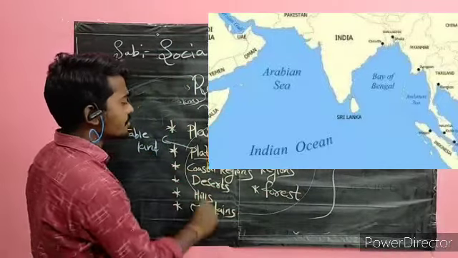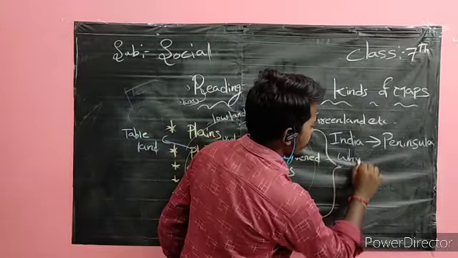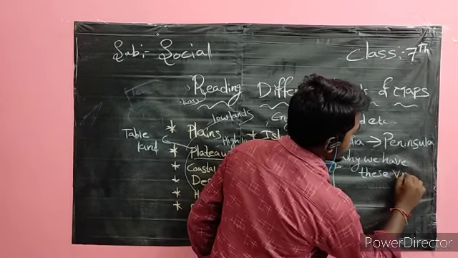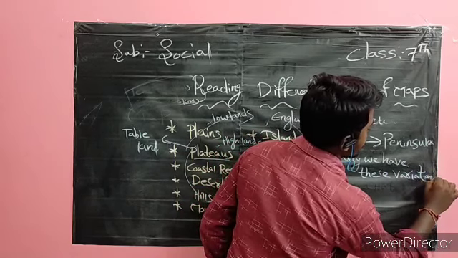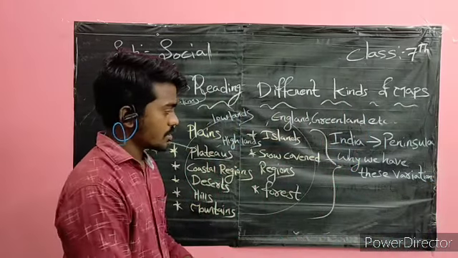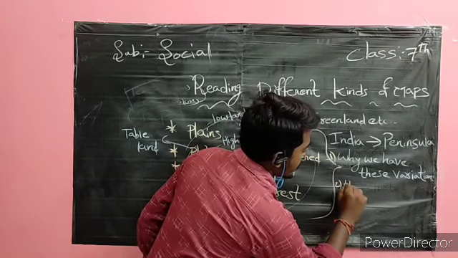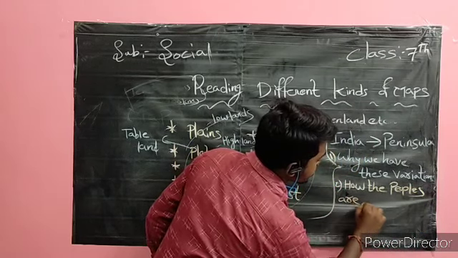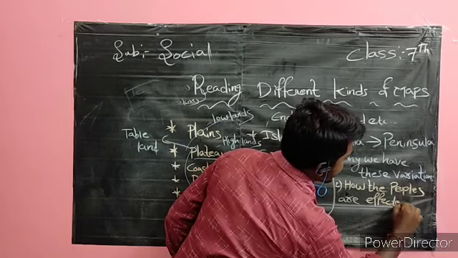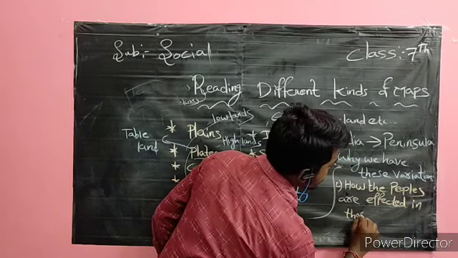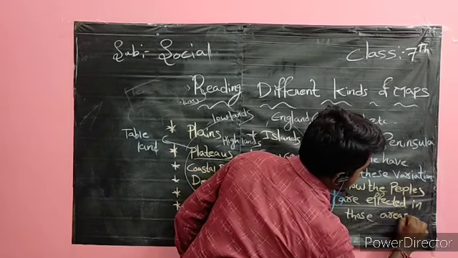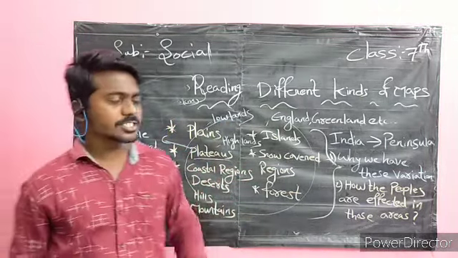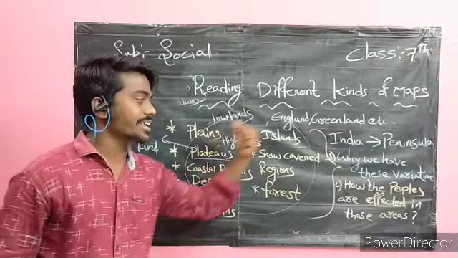Why do we have this much variation? What is the reason? Why do we have these variations in our whole world, and how are the people affected in these areas?